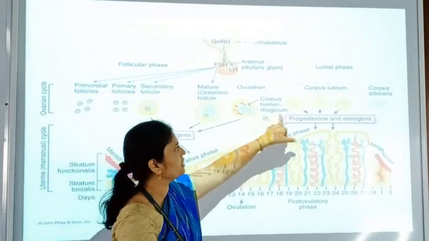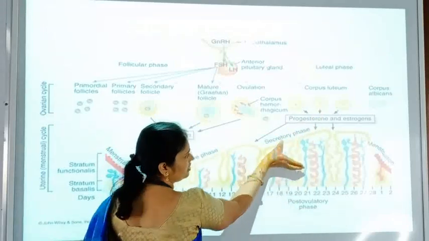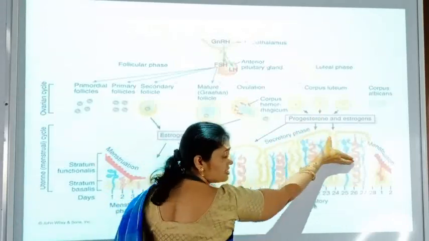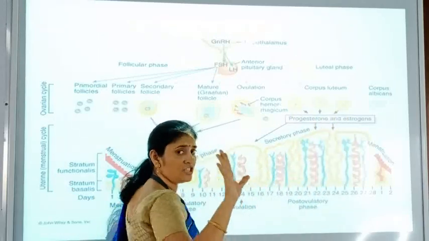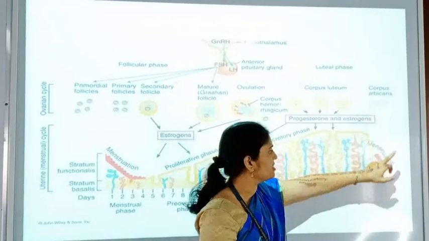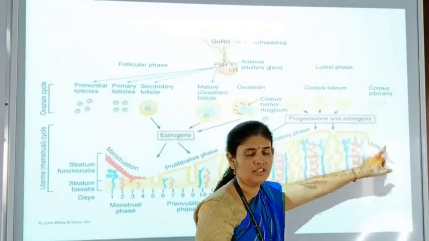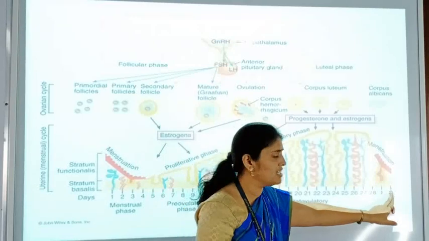And after ovulation this converts into corpus luteum. Again the endometrial wall starts thickening and corpus luteum maintains, and if there is no fertilization corpus luteum is converted into corpus albicans and again menstruation, the first phase, that is the first day of the menstrual cycle, is repeated.